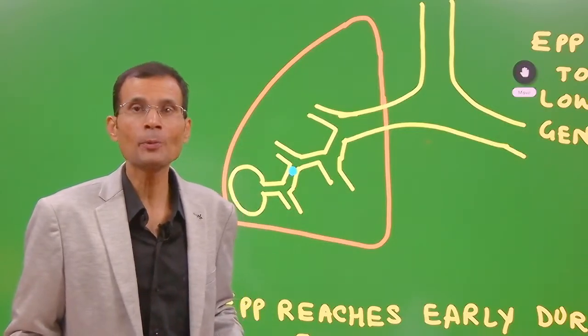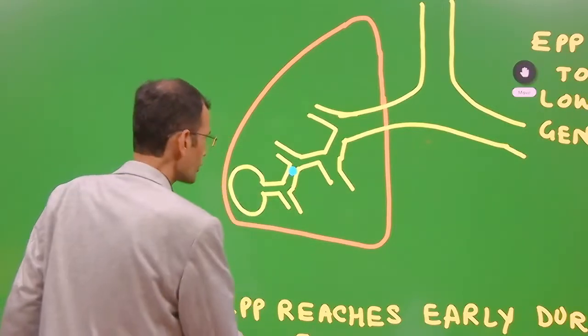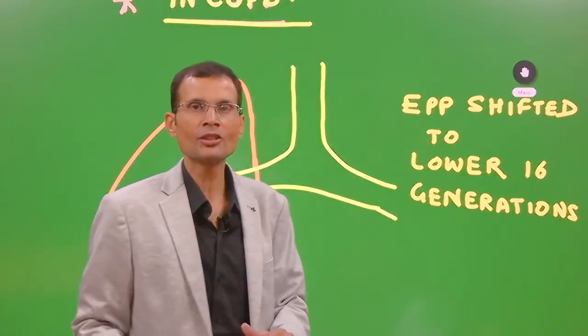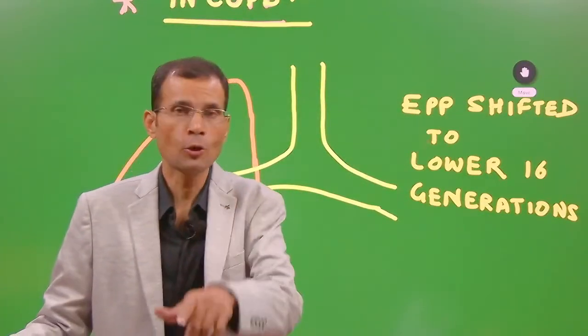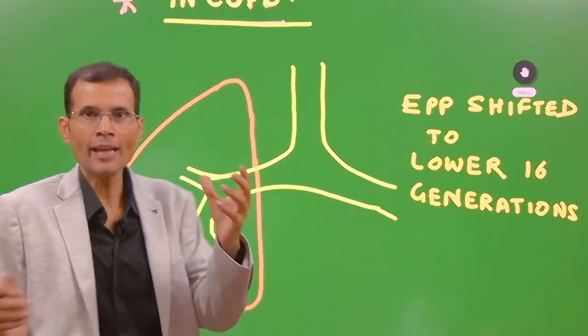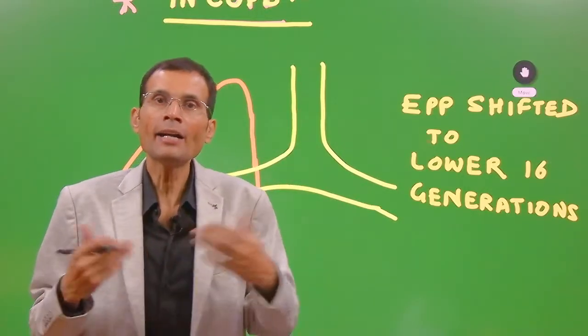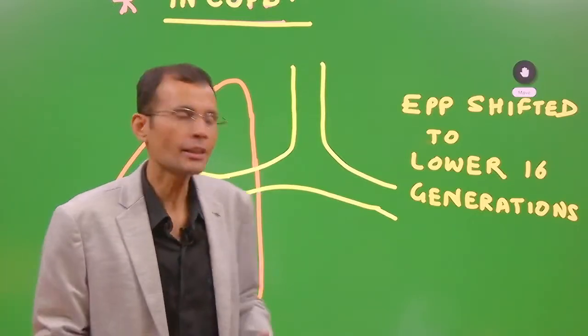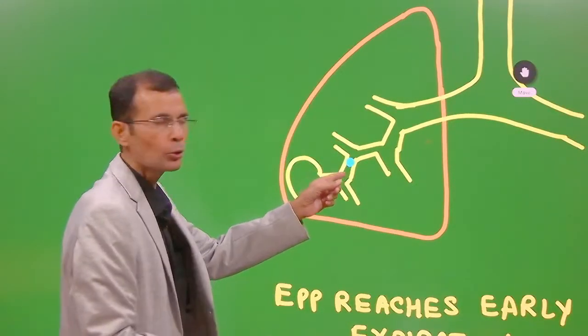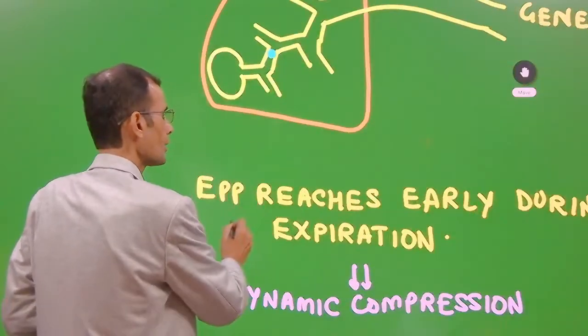Now that's going to be a problem. So note the point, EPP shifted to lower 16 generations in the case of COPD. And why? Because of the changed structure, narrowed airways and changed pattern of breathing.